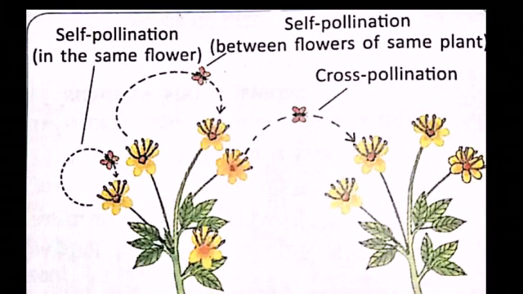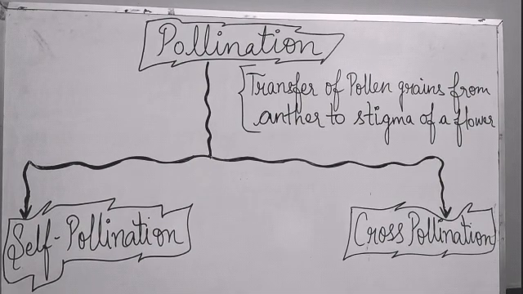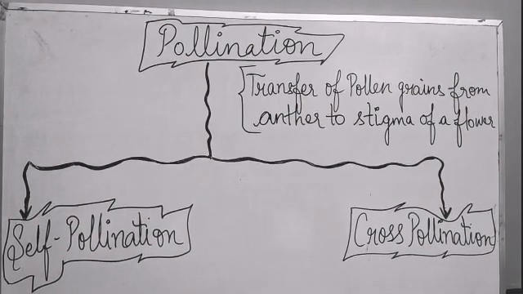Now, second one, cross-pollination. Cross-pollination occurs between the flowers of different plants of the same type. There is a transfer of pollen grains from the anther of one flower to the stigma of another flower of 2 different kinds. Now children, we will study what are the agents of pollination.